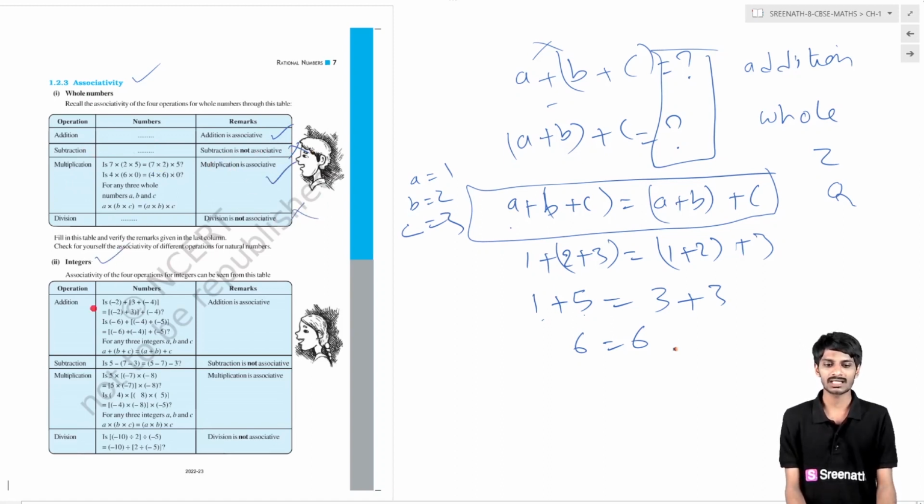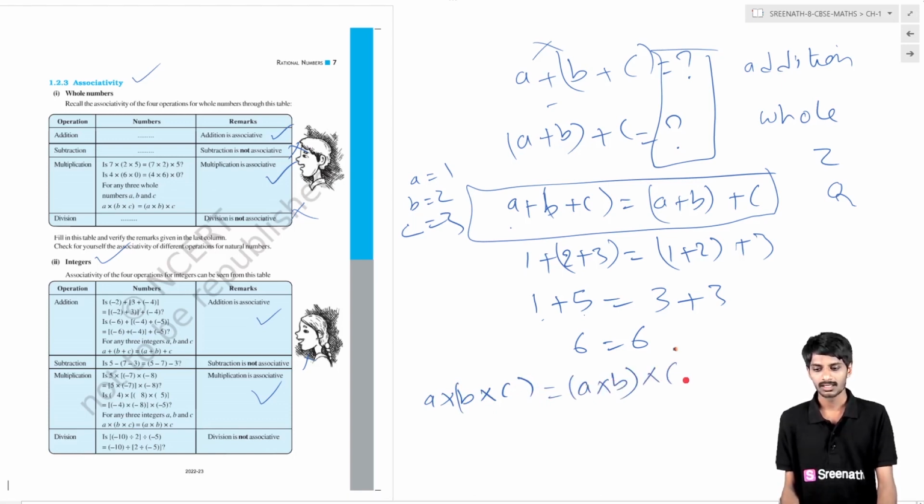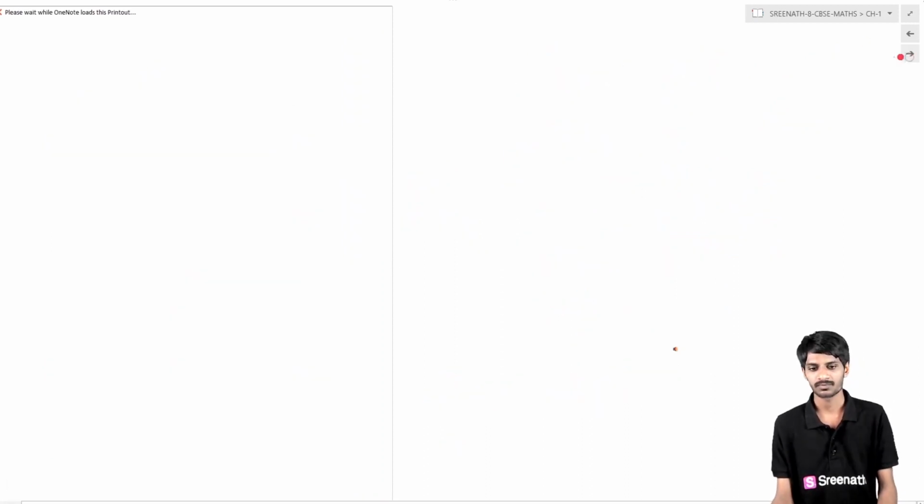If you take integers, what happened? If you do addition, it is associative, which means integers give the same value, LHS is equal to RHS. If you take subtraction it is not satisfying, but multiplication is satisfying. What is the formula? (A × B) × C is equal to A × (B × C). In the case of multiplication, we are just changing the operations: plus for addition, into for multiplication, minus for subtraction. But in the case of division it is not satisfying. Integers are not associative under division.